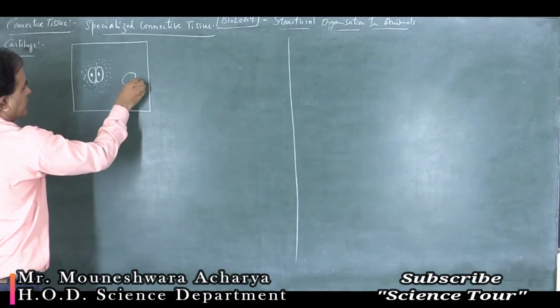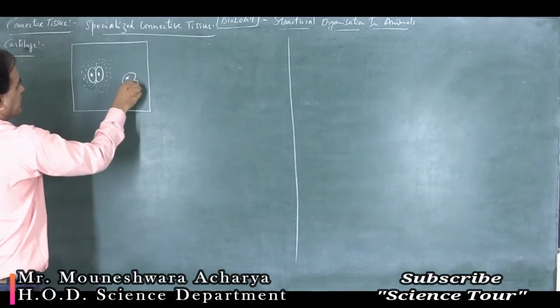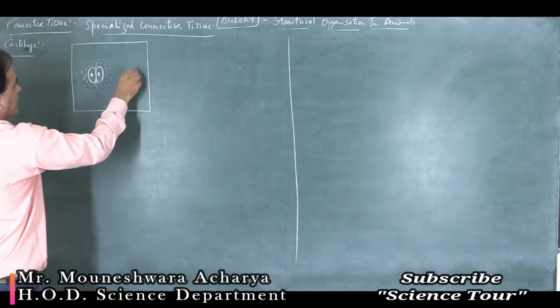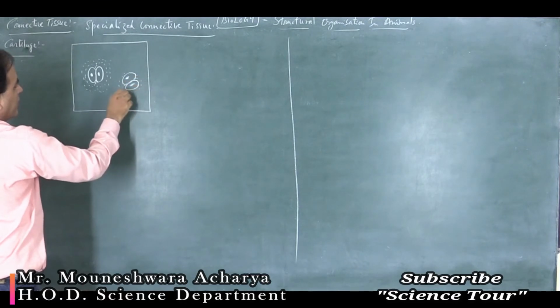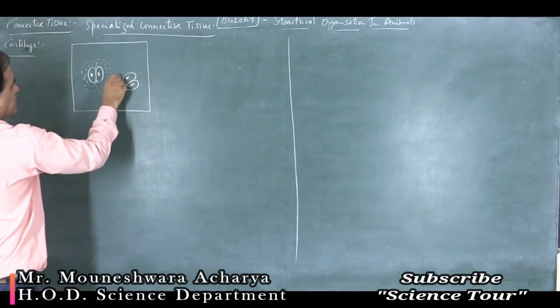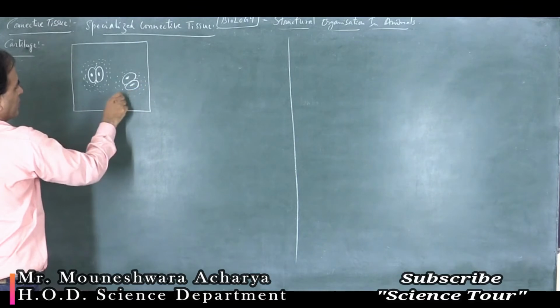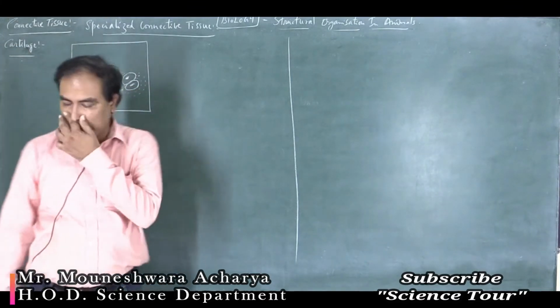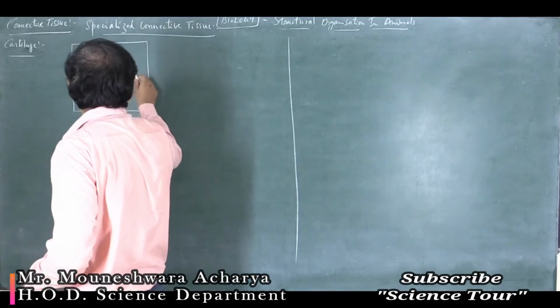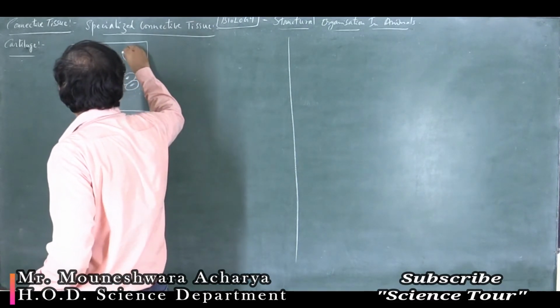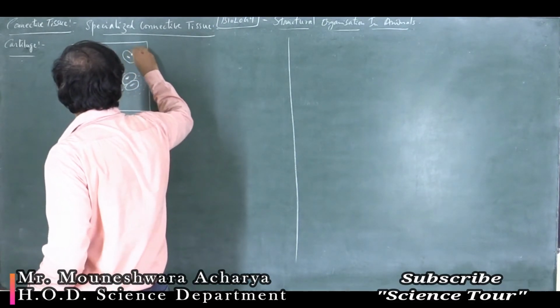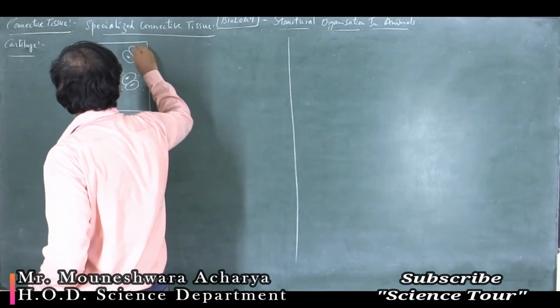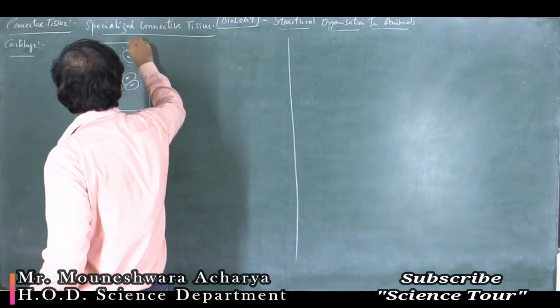So this is the picture of the cartilage. You can draw the cartilaginous cells as shown. So these are the chondrocytes.